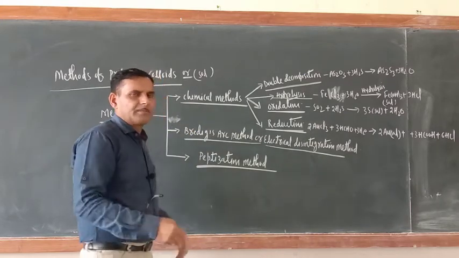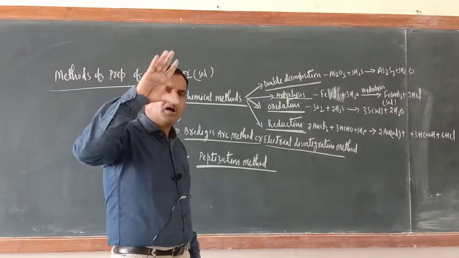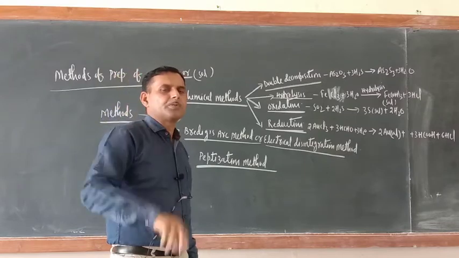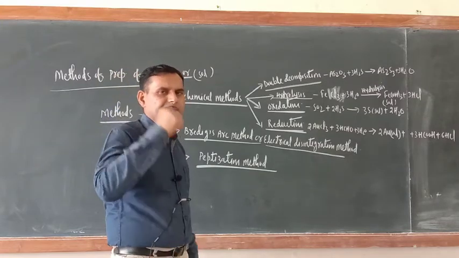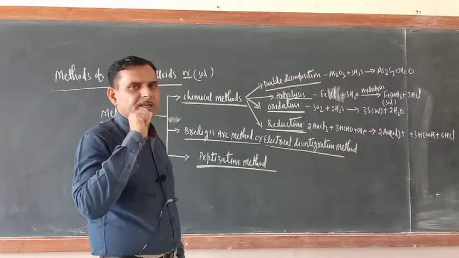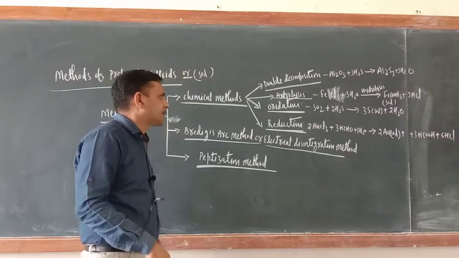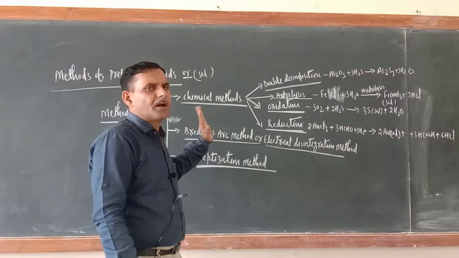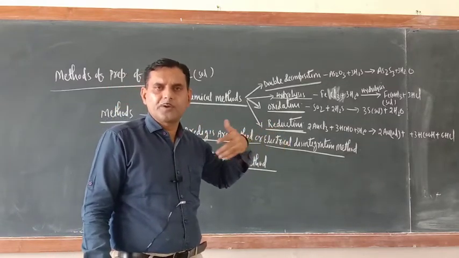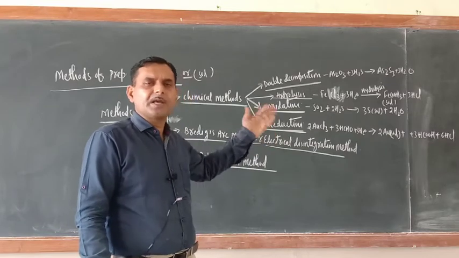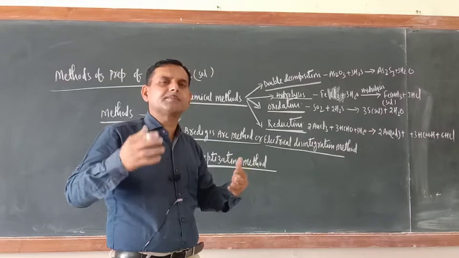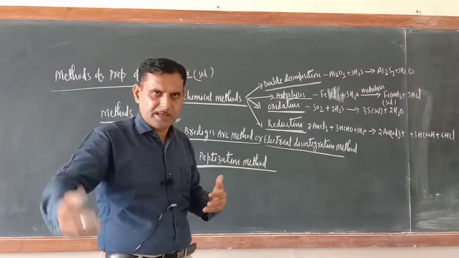Now what is the chemical method? In 10th class you studied different types of reactions: double decomposition reaction, oxidation reaction, reduction reaction, hydrolysis reaction, displacement reaction, double displacement reaction. So many reactions you studied, right? They are the types of chemical reaction. So chemical method means we are talking of preparation of colloids by chemical reactions.